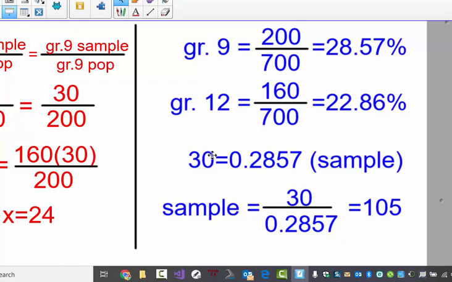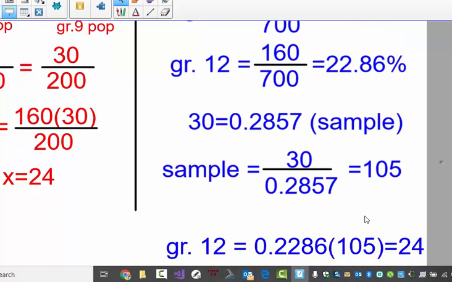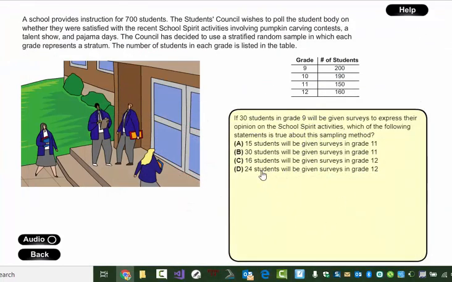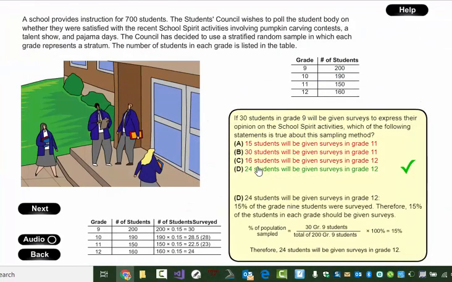And so 30 students in grade 9 are equal to 28.57% of the entire sample group. And so the sample group would be 30 divided by 0.2857, or 105 students. And then once we know that there are 105 students in the group, 22.86% of them must be grade 12s. Multiply that by the 105 and we get 24. And so 24 is my answer.